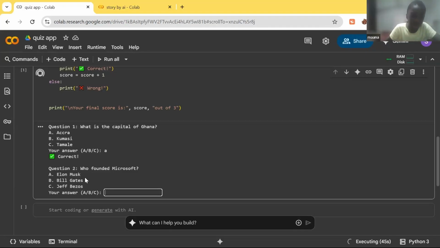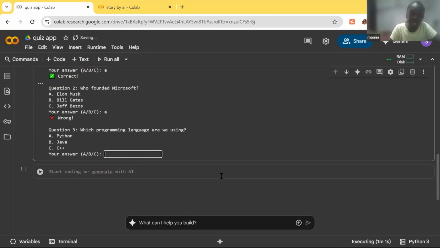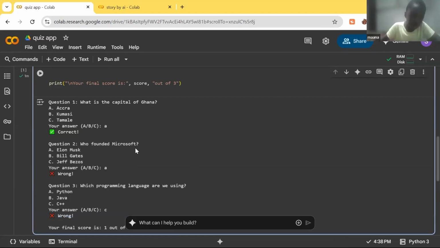So the question two, who founded Microsoft? So if I press A again, correct or wrong, it's going to show which is wrong. Which programming language are we using? Python, Java, C++. So if I type in C, it will show below. So at the ending, I got a 1 out of a 3.